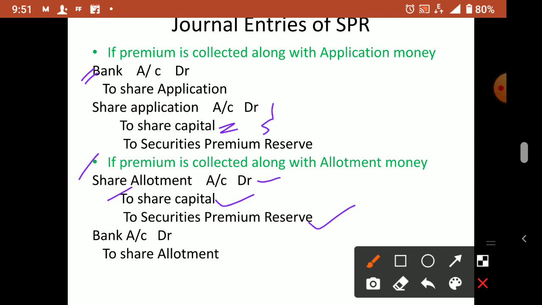Remember, but sometimes children write bank account debtor to share allotment to SPR. That will be wrong. You have to write it with the due entry or the share capital entry. So in whichever installment the premium is included, accordingly you have to pass the journal entry. Maybe it is first call, so share first call account debtor to share capital to SPR will come. If it is second call, share second call account debtor to share capital to security premium reserve will come. In whichever installment it is included, there you put the premium.